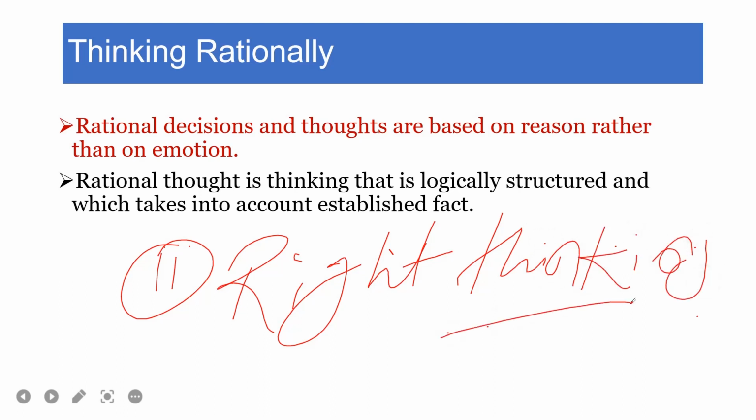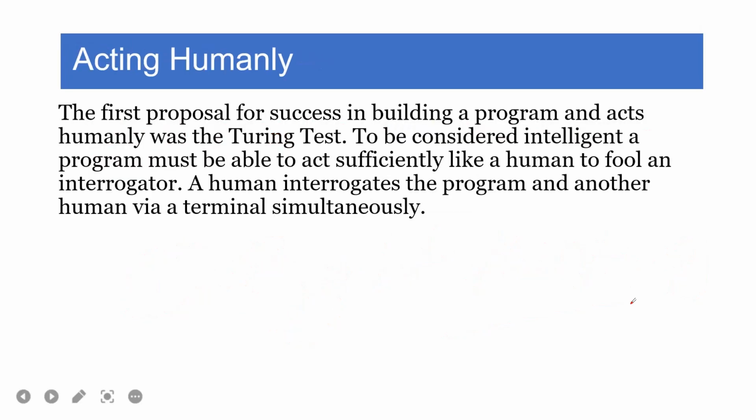Now the other category is acting humanly. Acting humanly follows the approach that is the Turing test. In this approach, the first proposal for success in building an AI program was the Turing test. To be considered intelligent, a program must be able to act sufficiently like a human to fool interrogators. A human interrogates the program and another human via a terminal simultaneously.